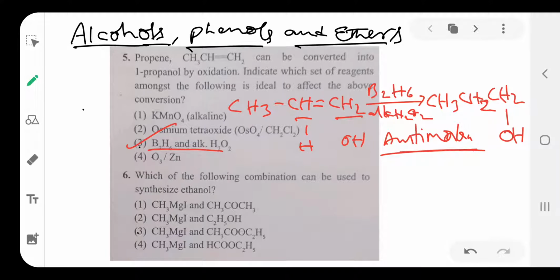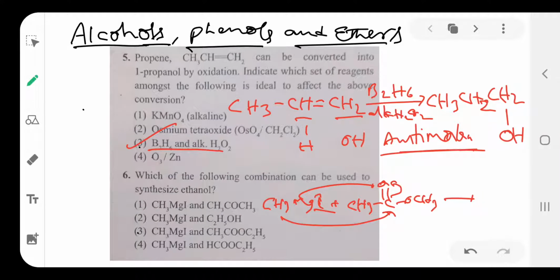Option is 3. Then next one, which of the following combinations can be used to synthesize ethanol? You see here, for ethanol, methyl magnesium bromide, chloride or iodide reacts with an ester. Then what is the ester? CH3COOCH3. Then what happens? Here the methyl group is shifted to this side, MgI is attached to that one, and the methyl group is attached to this one.